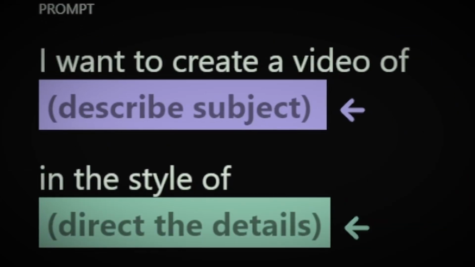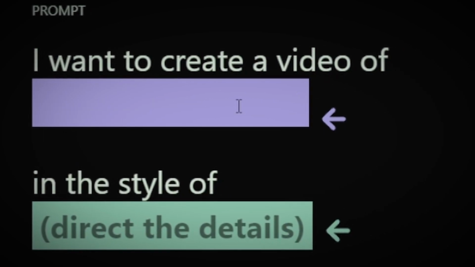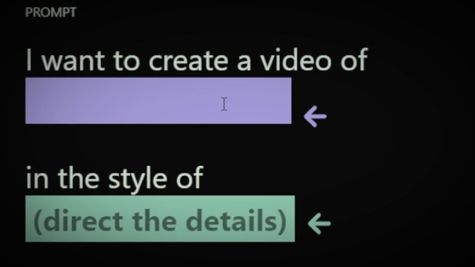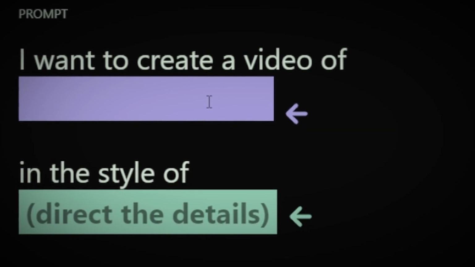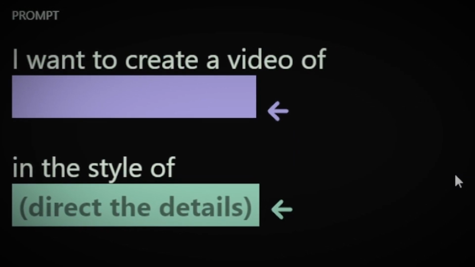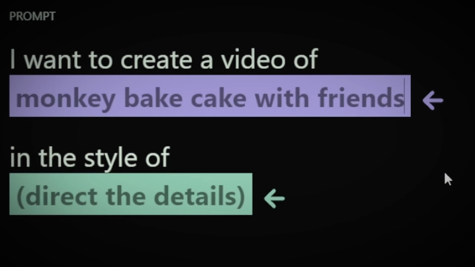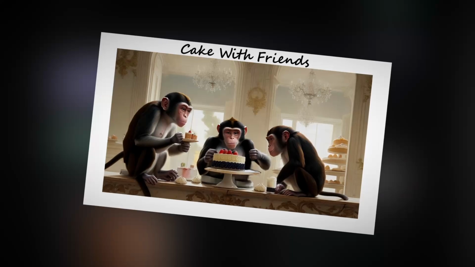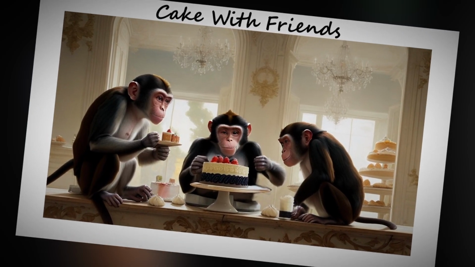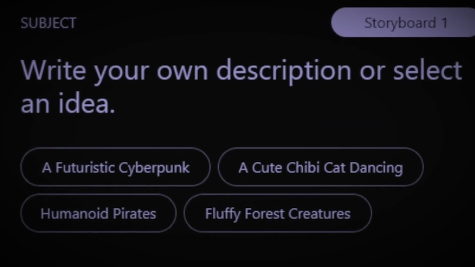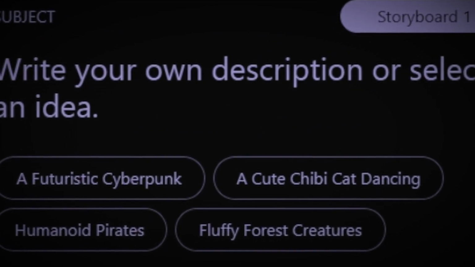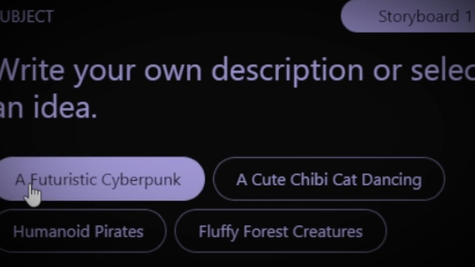Now it's going to give you 2 boxes to fill in. First, you're essentially going to say what you want the video to be of. You can pretty much write anything and the AI will do its best to understand the keywords, so it doesn't matter if you write like a 3rd grader. Monkey bake cake with friends. Monkey happy. Alternatively, it has some suggestions on the side that it usually does a pretty good job on. I'm just going to select a futuristic cyberpunk.